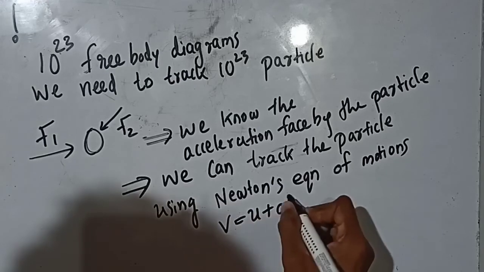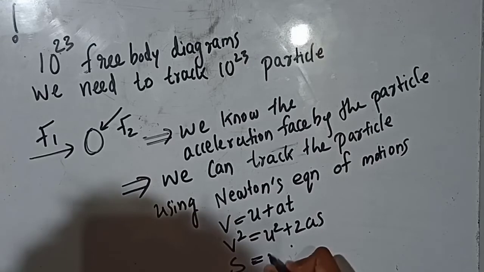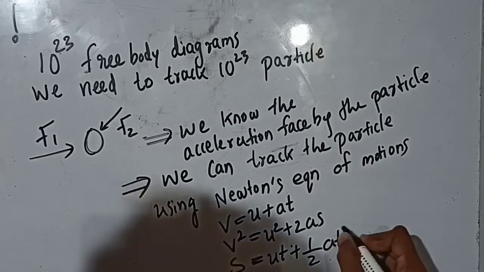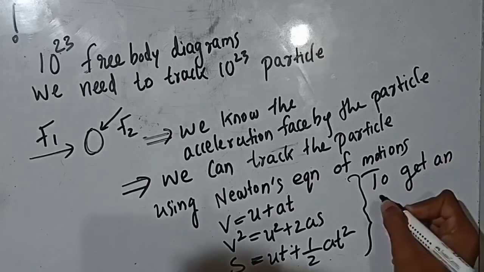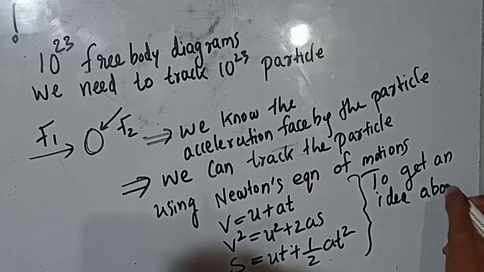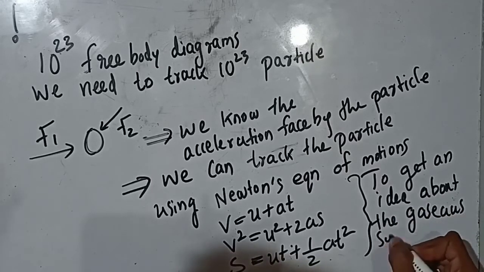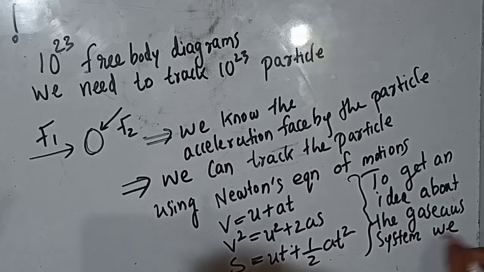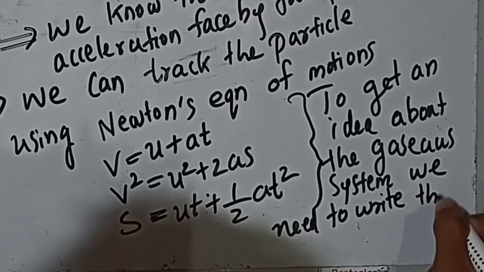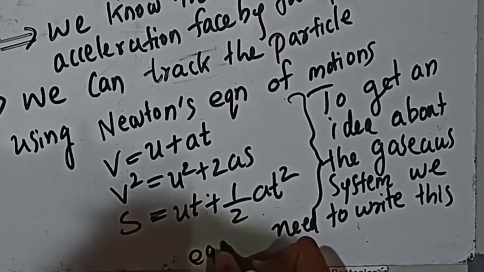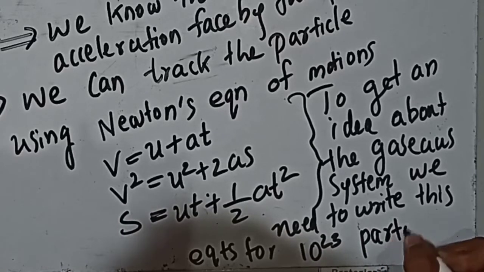V is equal to U plus AT. V square is equal to U square plus 2AS. S is equal to UT plus half AT square. If you need an idea about the gaseous system, you need to track all the 10 raised to 23 particles, draw all the 10 raised to 23 free body diagrams, and write Newton's equations for all the 10 raised to 23 particles. And this is actually a very hard procedure, and practically impossible.